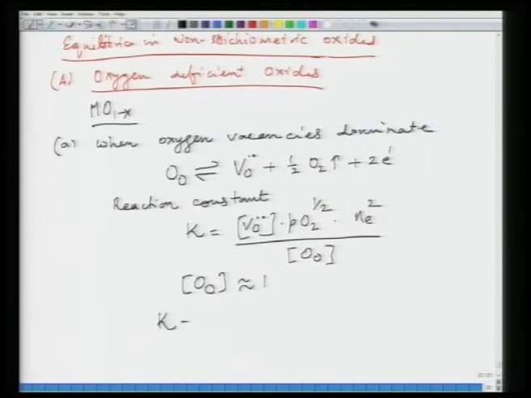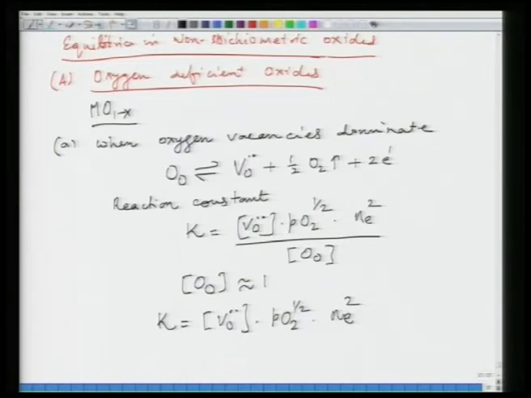So, hence K is equal to VO multiplied by PO2 to the power half multiplied by Ne square. So, this is the expression you get. Now, from this expression you can see that for each oxygen vacancy created, you have 2 electrons.